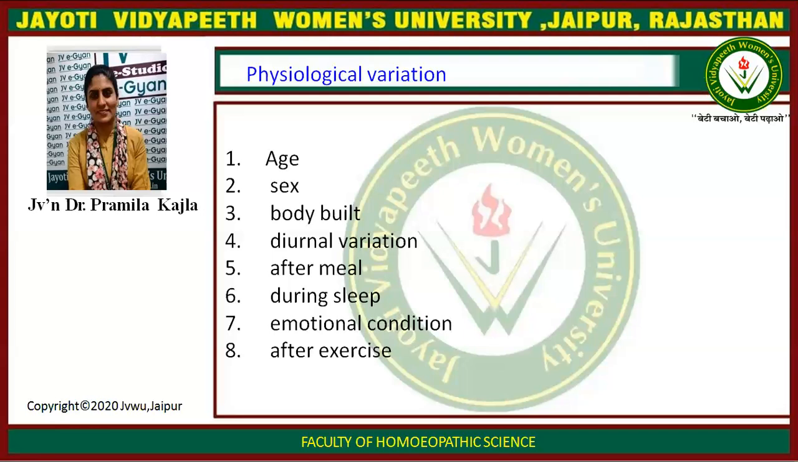After a meal, blood pressure slightly increases. During sleep, blood pressure decreases by 20 to 30 mmHg. Emotional condition: during anxiety and excitement, pressure becomes high. After exercise, in moderate exercise, systolic pressure increases by 20 to 30 mmHg, but diastolic remains unchanged. But in severe muscular exercise, systolic pressure increases by 40 to 50 mmHg, and diastolic pressure decreases because of a decrease in peripheral resistance.